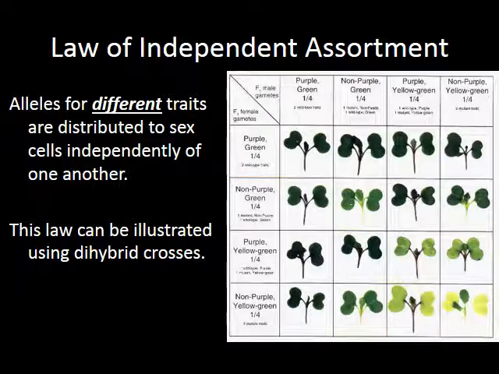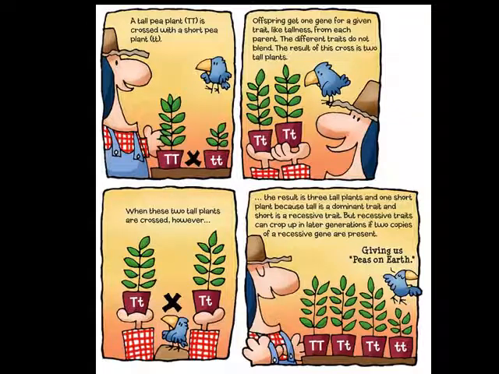Now when we get back from spring break, we'll talk about gene linkage, but most of your traits are independently assorted, which we'll discuss when we do dihybrid crosses when we get back. So this is it. That was the end of this lecture covering basic Mendelian genetics. Hopefully you filled in your notes as we were going along like you're supposed to.